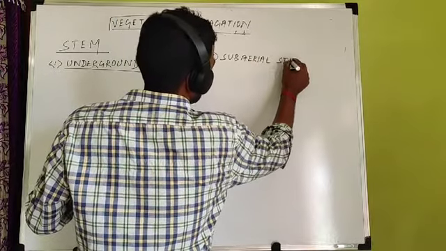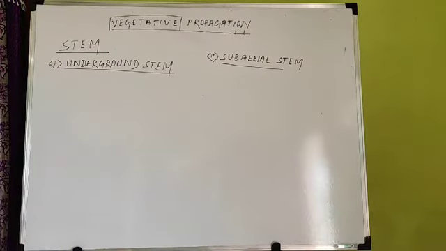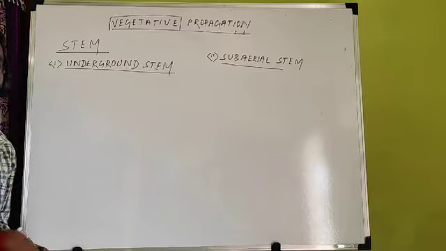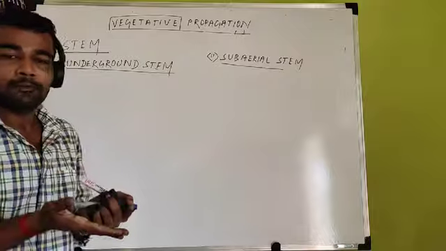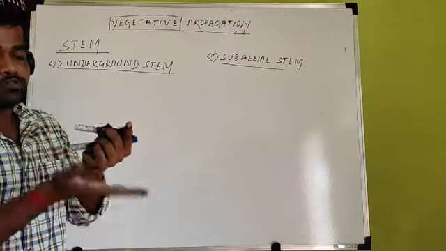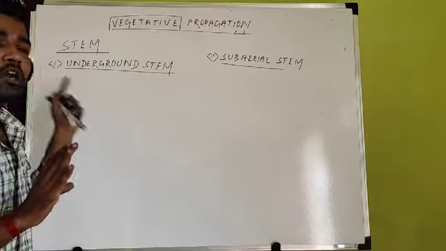Sub-aerial stem. So two important types of stem we have to discuss in this vegetative propagation. First come to underground. Underground means below the soil. It is not general, it is an exception. Generally stems are found above the ground. Above the ground, stem is present, leaf is found, everything is present. But these are the underground stem.